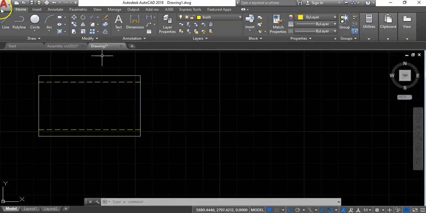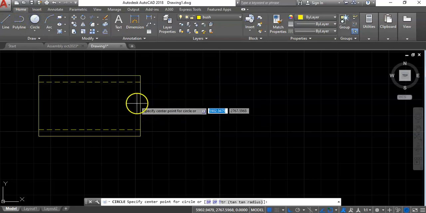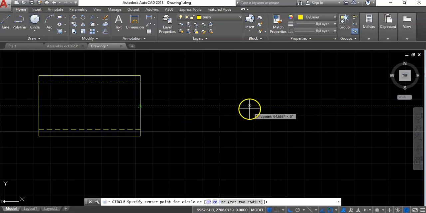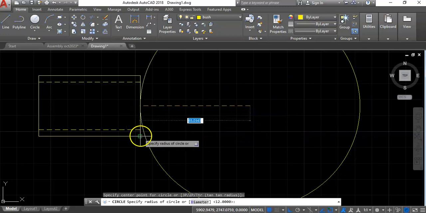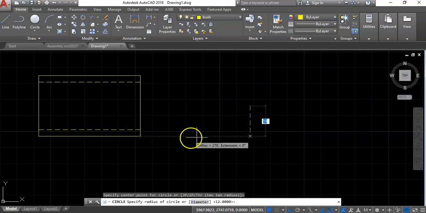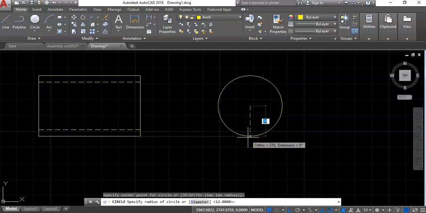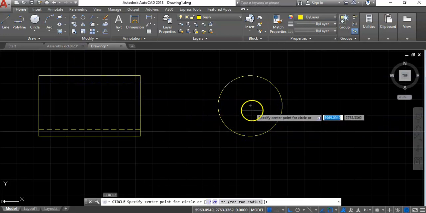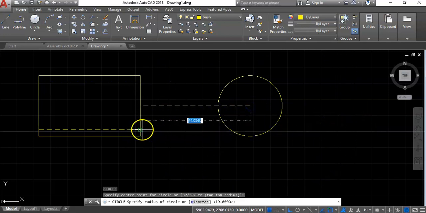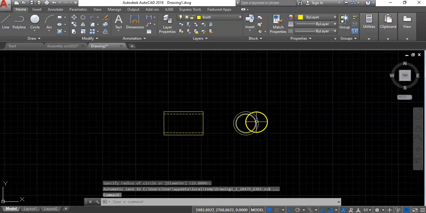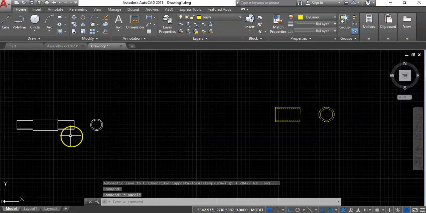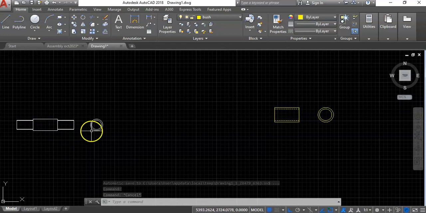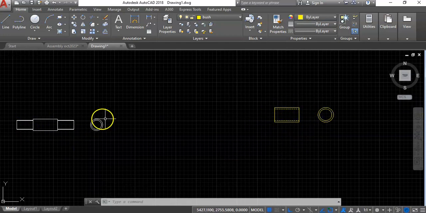Of course, this will be a circle. So we take a circle. Let me just try and locate. Yeah, so we have a circle of what length? It is 19. And again, pick the center and pick it from there, 15. Then we have it. So this is the bush, and this is the what we call the bolt.